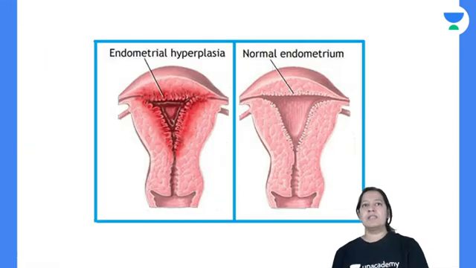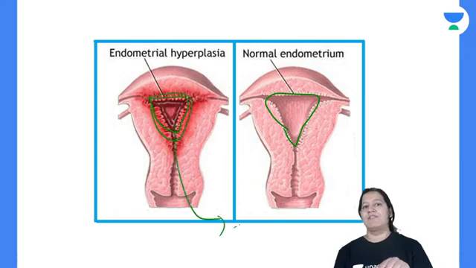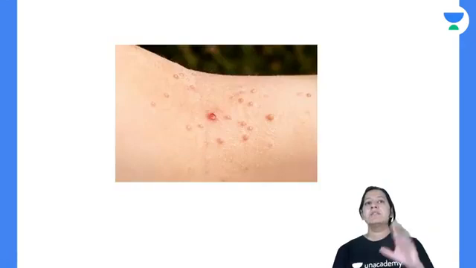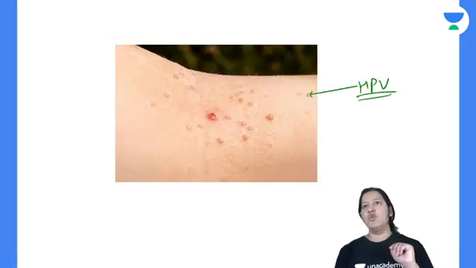So this is skin. This is endometrium. Can you see? This is normal single layered, and this is multi-layered. It becomes multi-layered, and it will result in excessive bleeding because of the estrogen axis. The disease is known as endometrial hyperplasia. Okay, so these are the skin warts. There is a virus known as HPV, that is human papilloma virus.